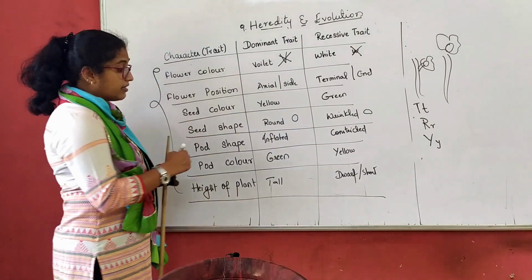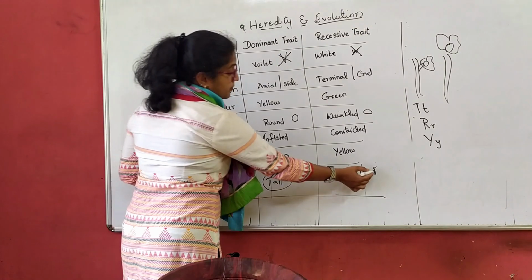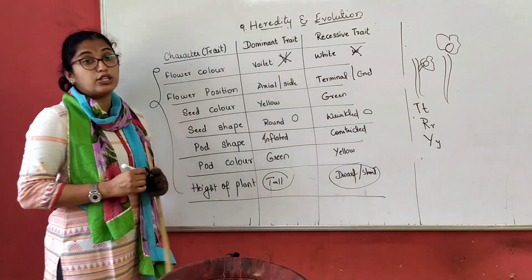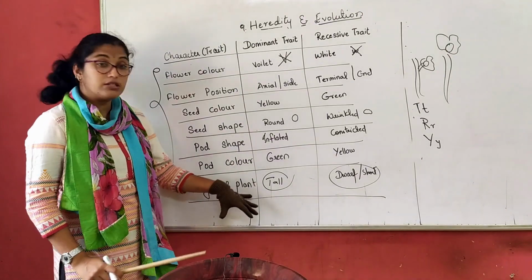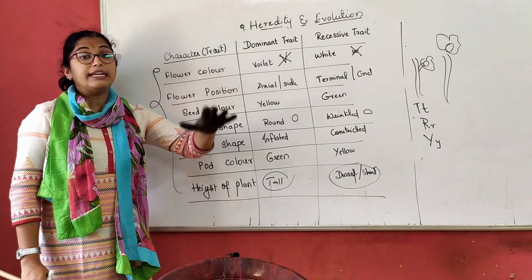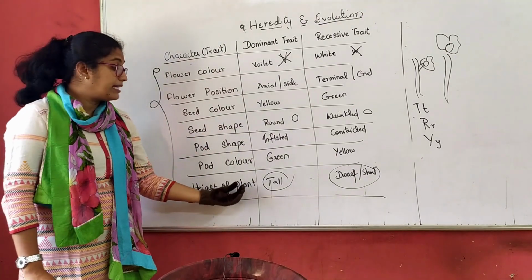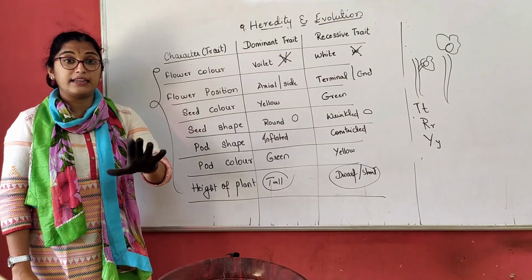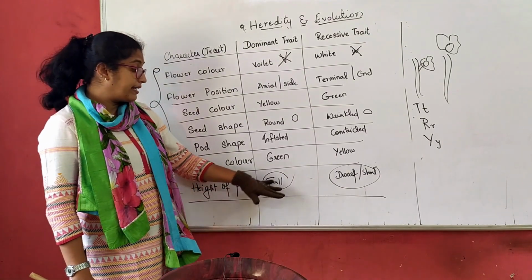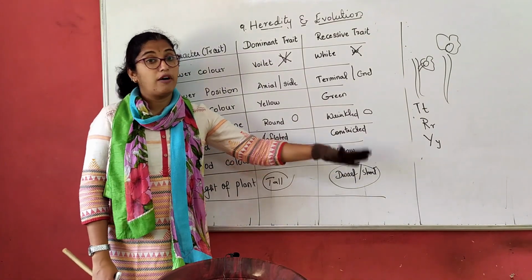That means first he chose the height, to study about the height of the pea plant. So he cross-pollinated them and studied only the height. That means one character at a time. Do I get the tall plant or a dwarf plant?